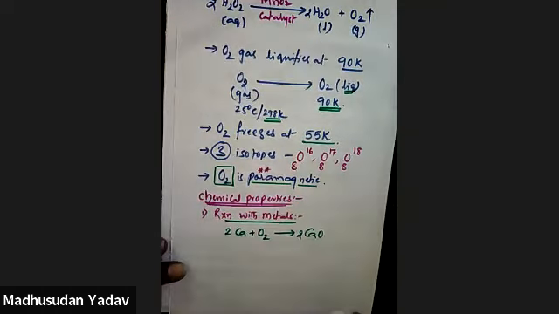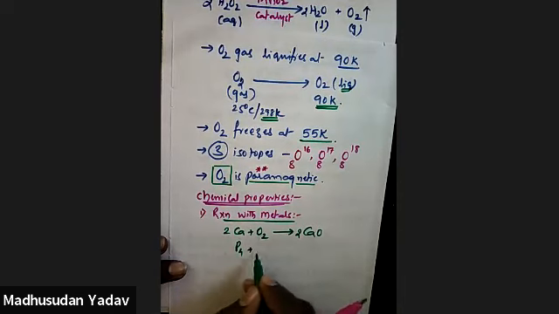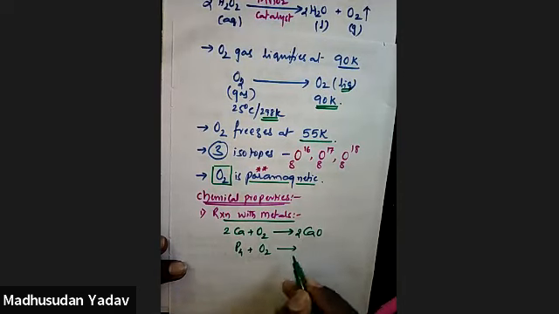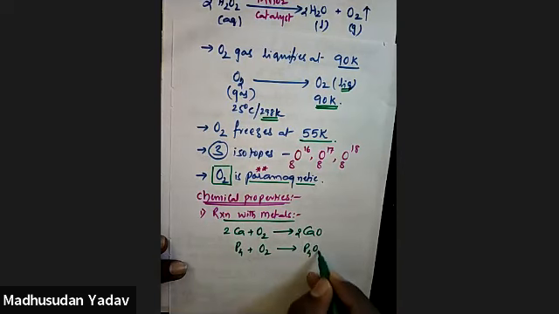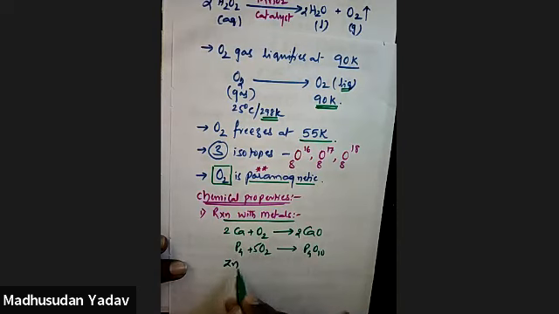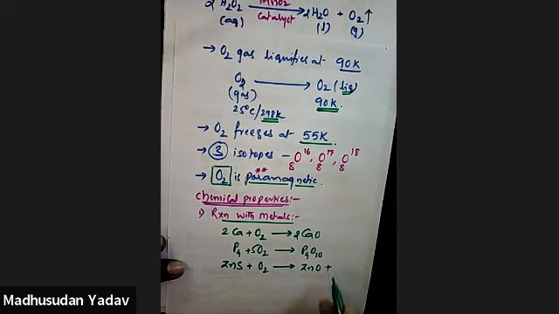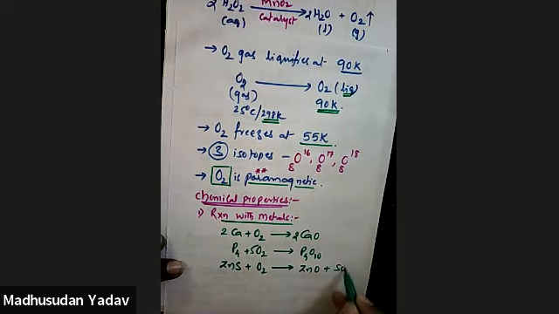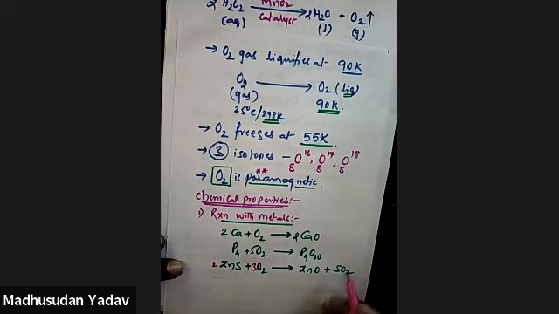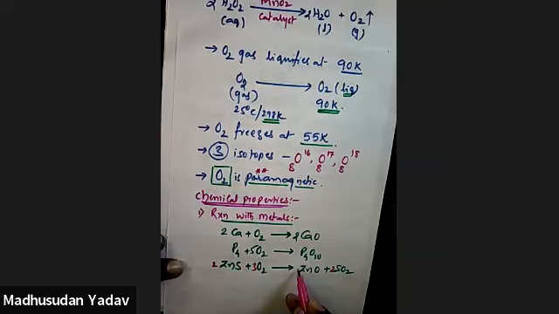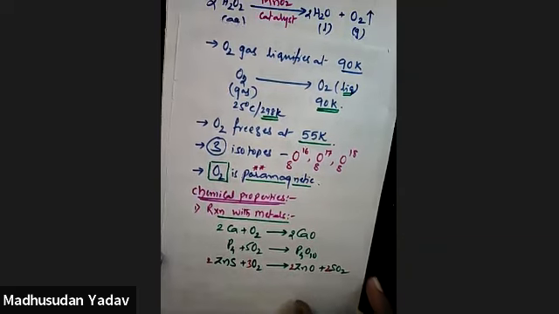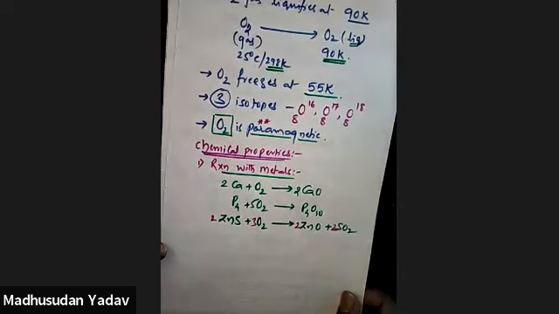Phosphorus on reaction with oxygen gives P4O10. We have already done this, right? 5 moles. Oxygen on reaction with zinc sulfide, normally oxidation takes place always, and zinc oxide and sulfur dioxide are formed. This is reaction with the metals.